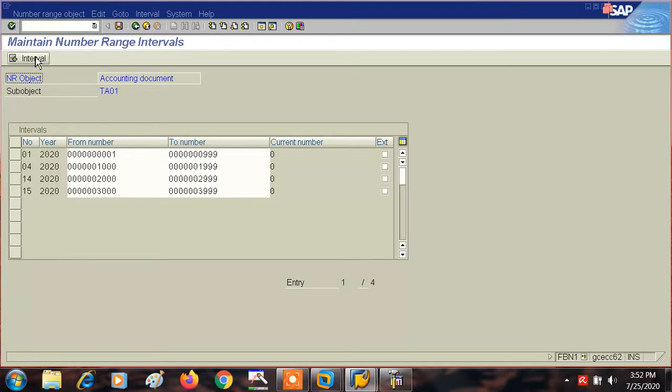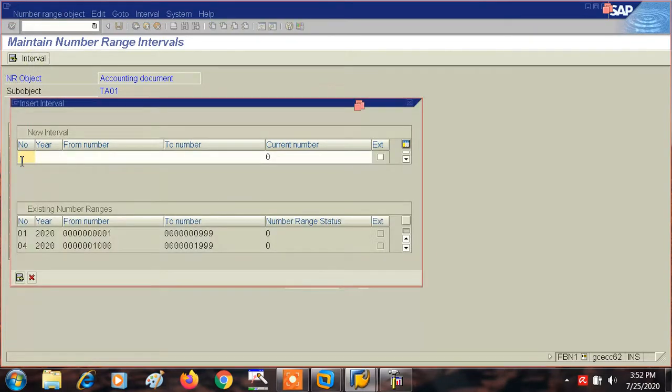15, now 16, 16, 20. Next is, I think, next is 4000 to 4999.